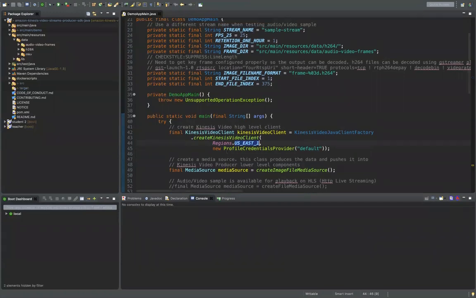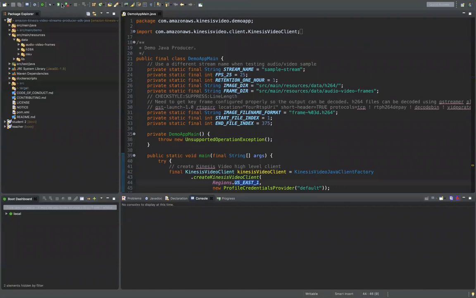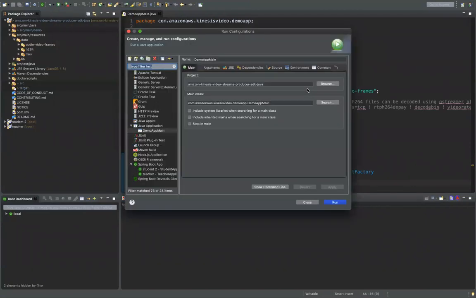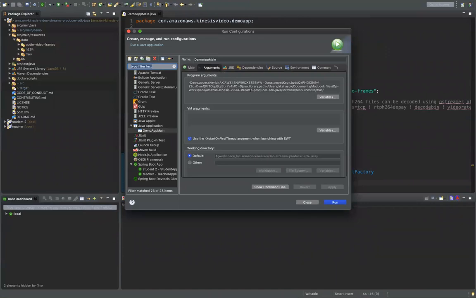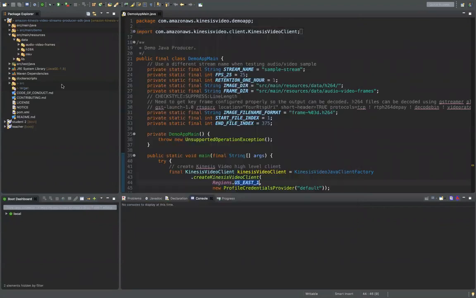So now let's go ahead and run this program. To run this program, I'm just going to click over here and click on run configurations. And even in this run configurations under arguments, I have provided the access key ID, secret access key, and where my Kinesis producer library resides within this respective folder. So what I mean by that is, you can see over here under library, under Mac, we have this respective producer library file, right? This is the library file that produces all of our data into Kinesis Video Streams.